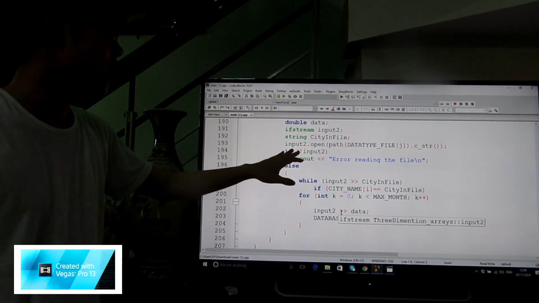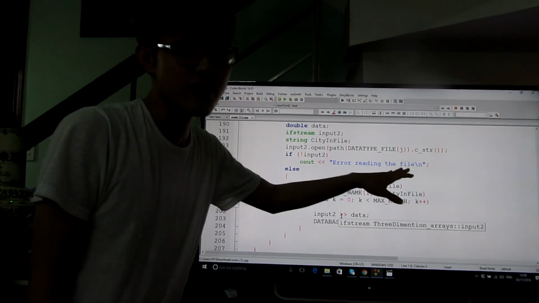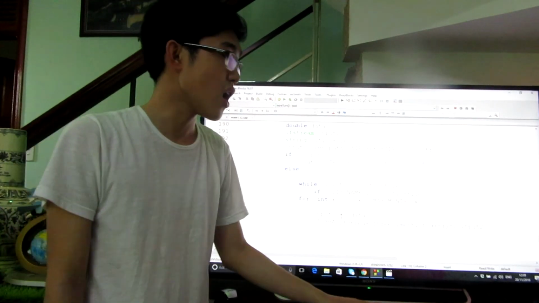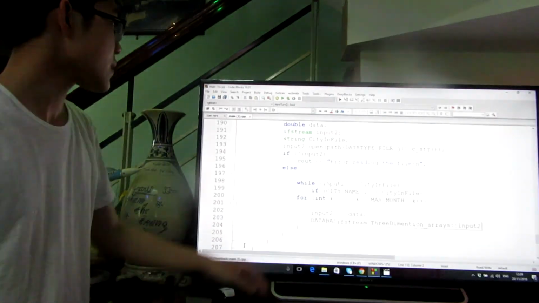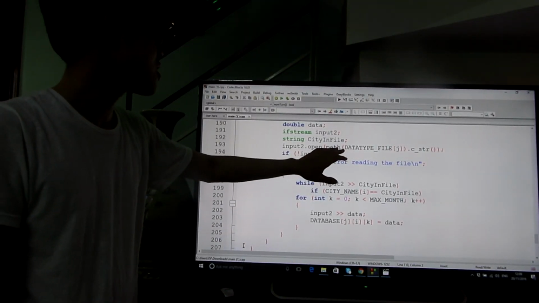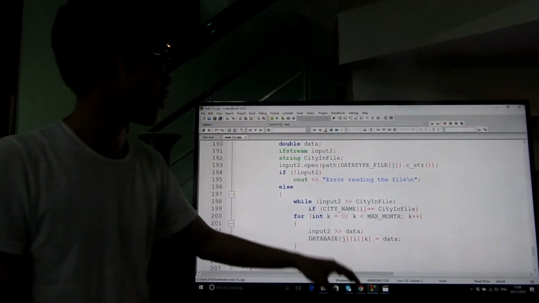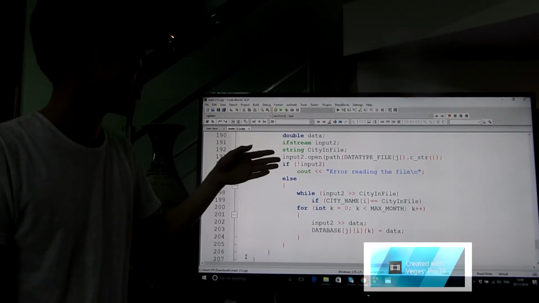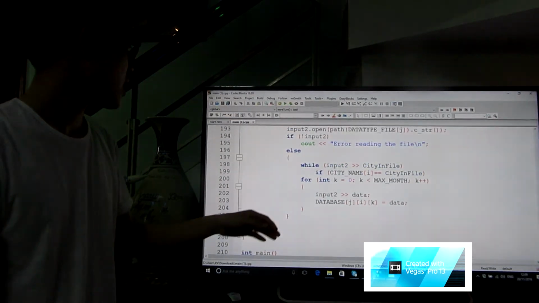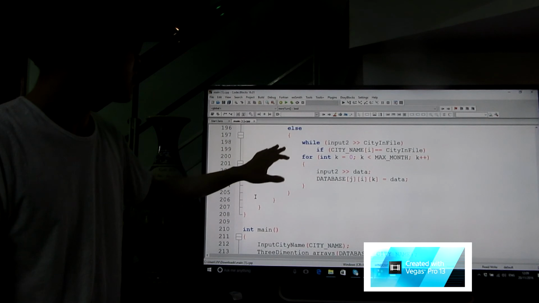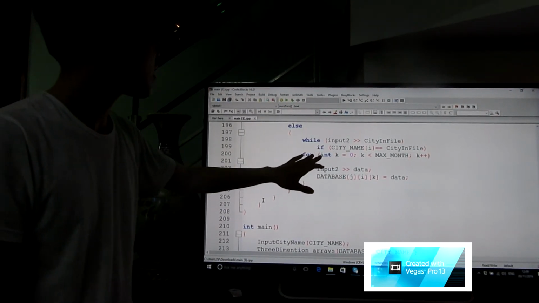If we cannot open the file, it will print that error within the file to let the user know that the file may have some problem. And we also use the path function to open the file instead of writing down the whole link.